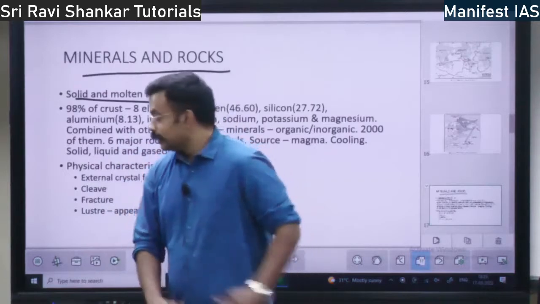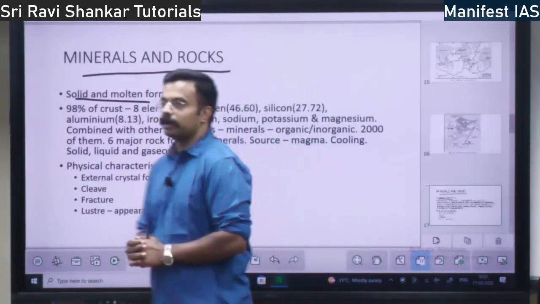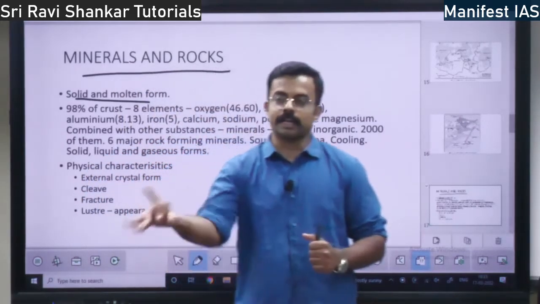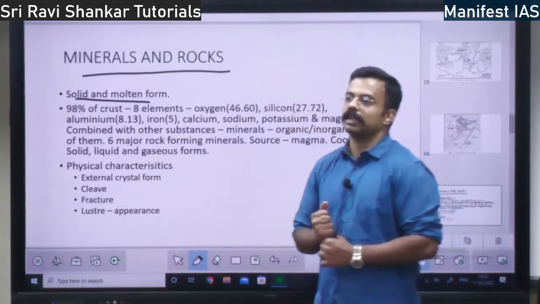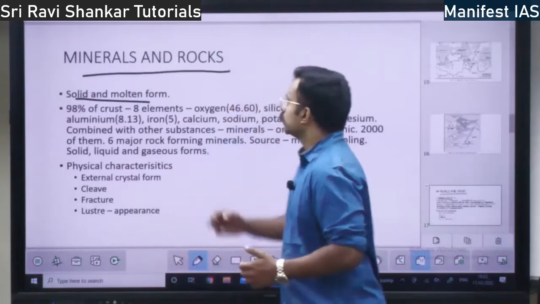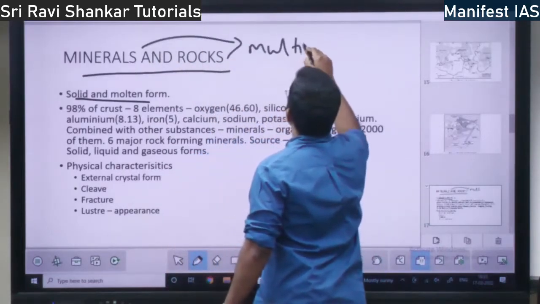So, minerals and rocks. What are the minerals? What are the rocks? Minerals means whatever iron ore, whatever copper, whatever you find within the earth, those are the minerals. Minerals consist of multiple elements.